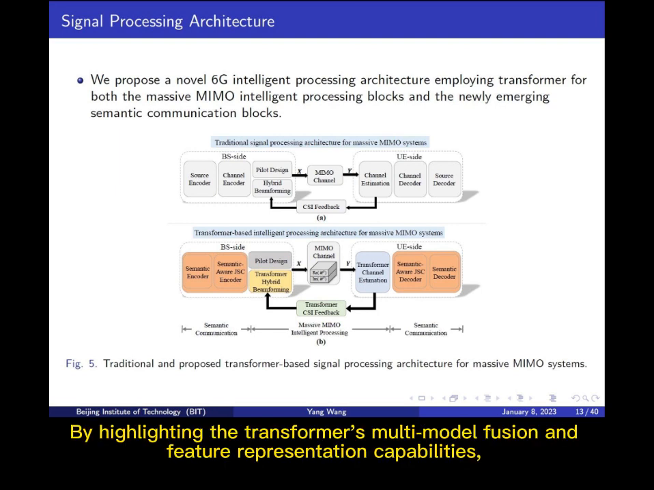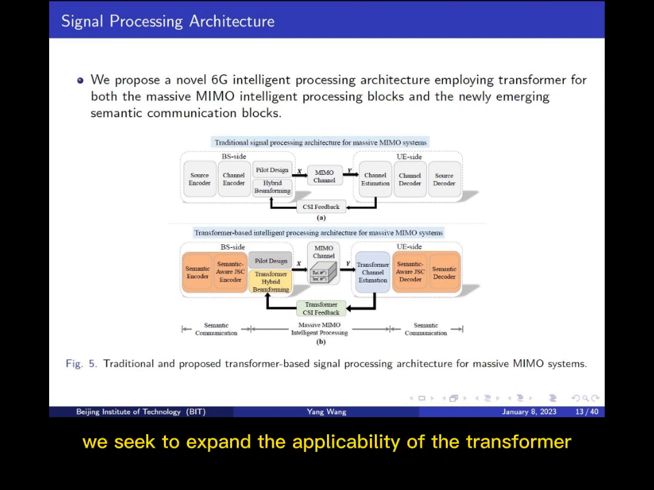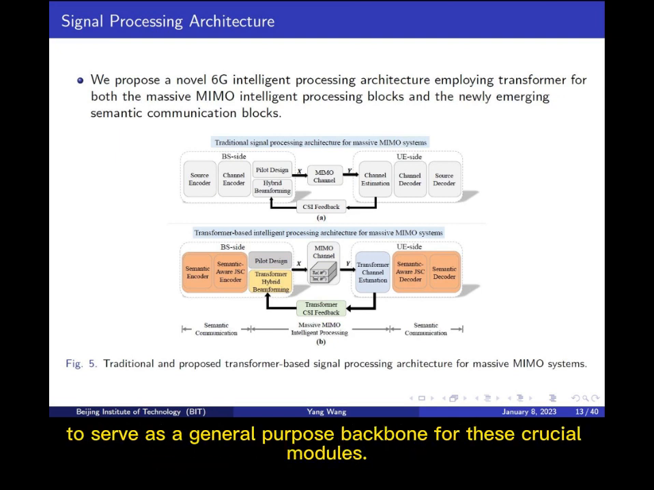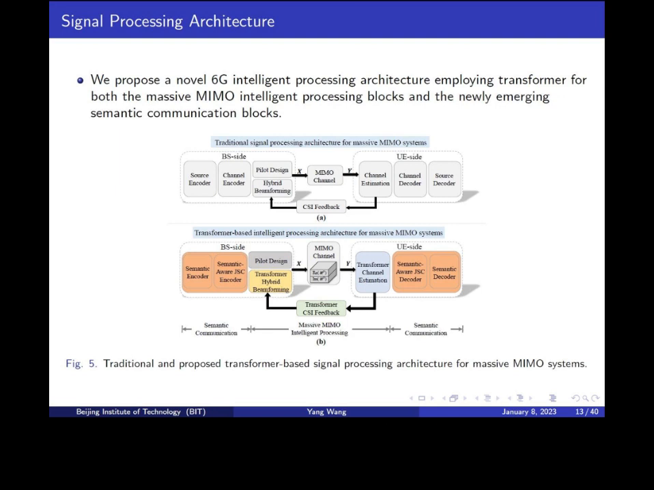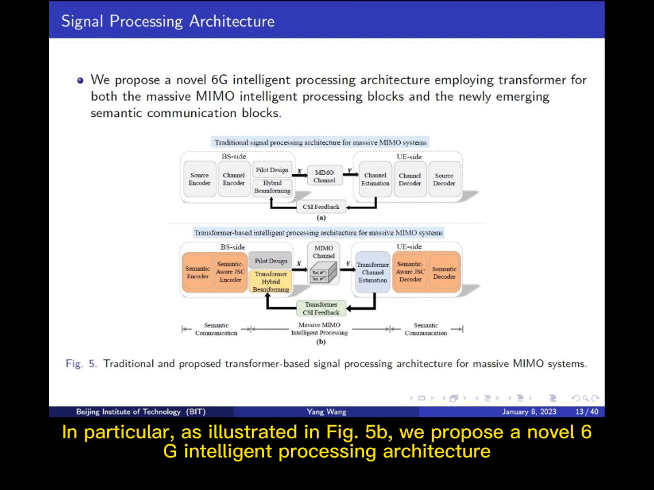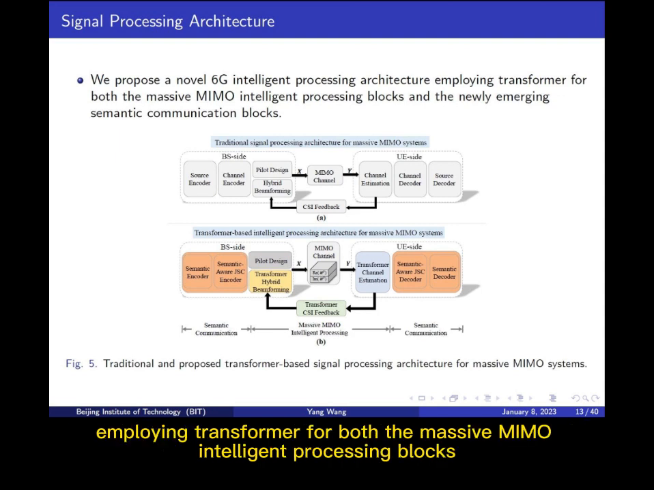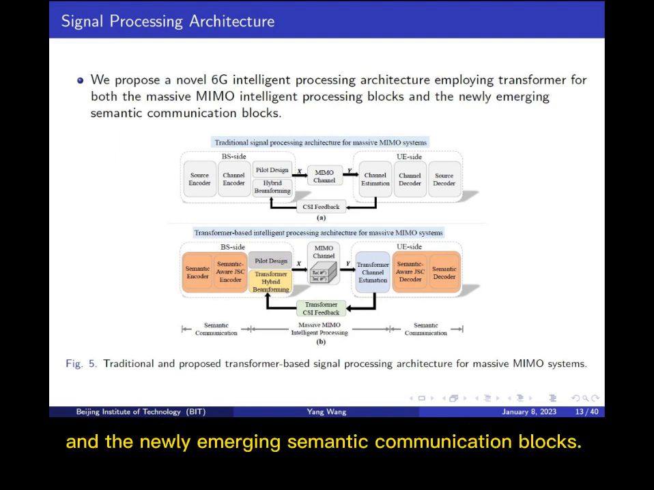By highlighting the transformer's multimodal fusion and feature representation capabilities, we seek to expand the applicability of the transformer to serve as a general-purpose backbone for these crucial modules. In particular, as illustrated in Figure 5b, we propose a novel 6G intelligent processing architecture employing transformer for both the massive MIMO intelligent processing blocks and the newly emerging semantic communication blocks.